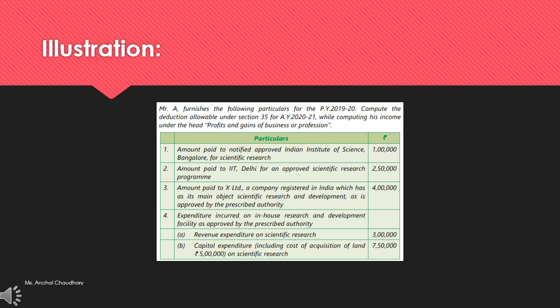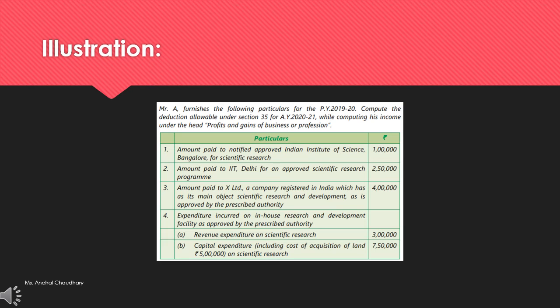Mr. A furnishes the following particulars for the previous year 2019-20. Compute the deduction allowable under Section 35 for assessment year 2020-21, while computing his income under the head profit and gains of business or profession. First is amount paid to notified approved Indian Institute of Science, Bangalore for scientific research, rupees 1 lakh.